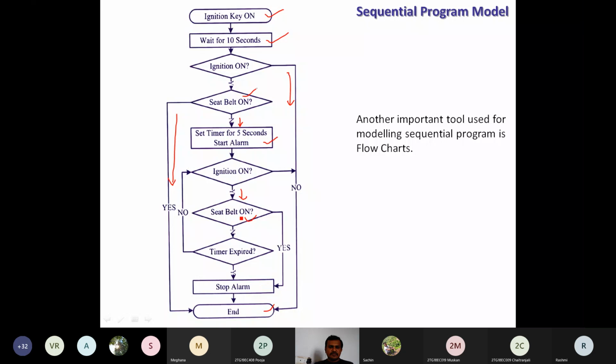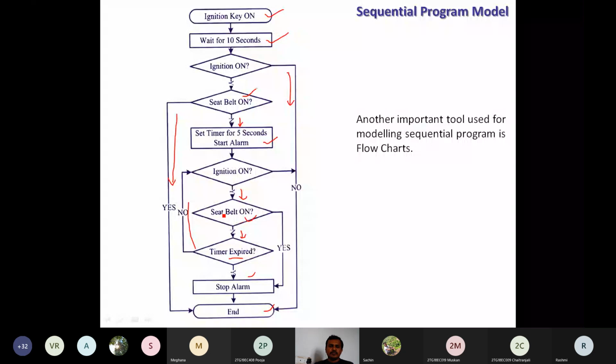Otherwise, if the seat belt is off, then we need to check whether the 5-second timer has expired or not. Is the timer expired? It means 5 seconds are over. If it is yes, then stop the alarm. If it is no, once again go back to the condition. Check the condition: ignition on, seat belt on, and timer expired.